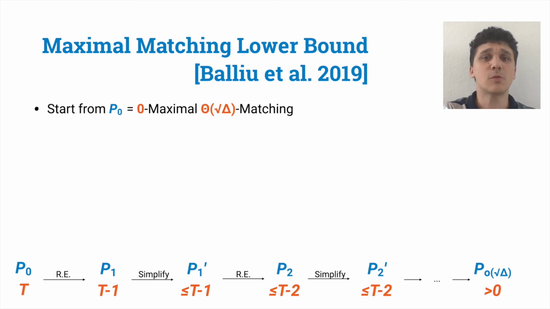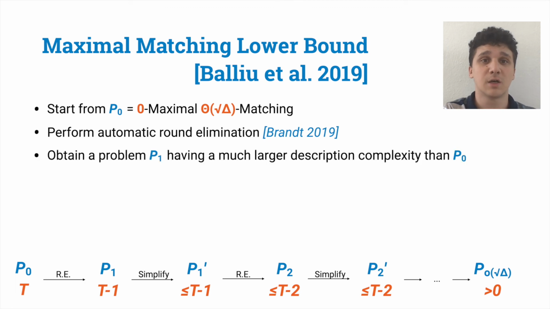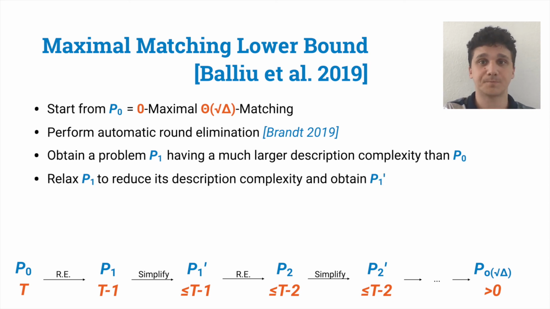So we start from zero maximal root-delta matching and apply the round elimination technique of Sebastian, and thus automatically obtain some problem P1. Now we cannot just repeat this process starting from P1, because unfortunately the size of the description of these problems would grow really fast, and thus it becomes harder and harder to compute such problems. So instead, what is done is to take P1 and simplify its description complexity.